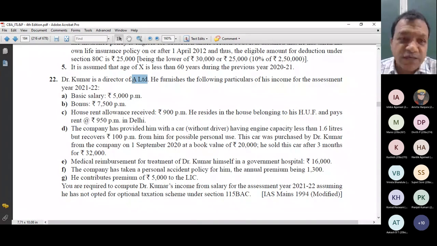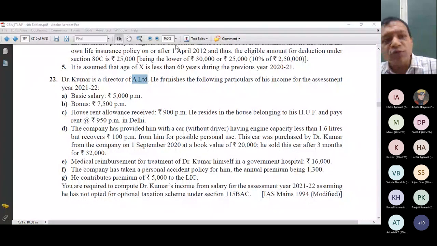Now salary for the purpose of HRA means basic salary plus DA forming part plus commission based on fixed percentage of turnover achieved by the employee. If you remember, salary is to be taken on due basis. Do you remember these points of HRA? If yes, please raise your hands. Now it tells you how much you have revised or how much hard work you have to do in case you don't remember these points of HRA.